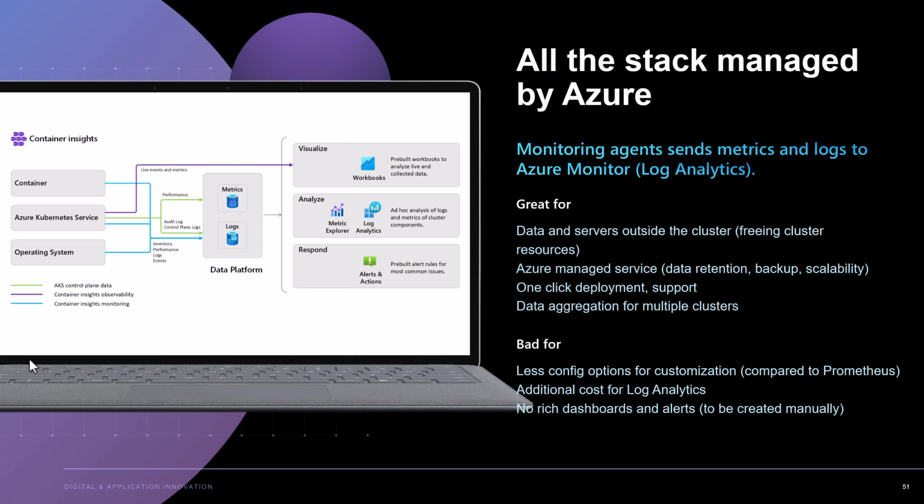You just go to the Azure portal to your cluster, click a button to enable monitoring, and behind the scenes Azure will create the Log Analytics instance for you, will configure it, install the monitoring agents, and so on. And you get Azure support. With this option, you can have data aggregation for multiple clusters. So you can imagine scenarios where multiple clusters are sending the data into the same Log Analytics instance, so that you can create queries that will go across those clusters.